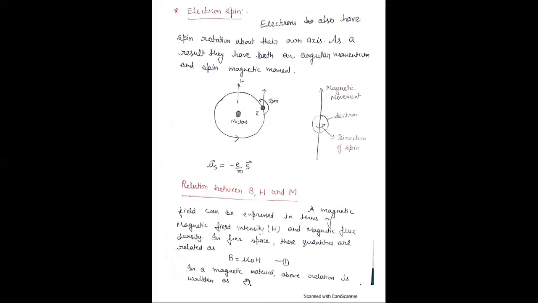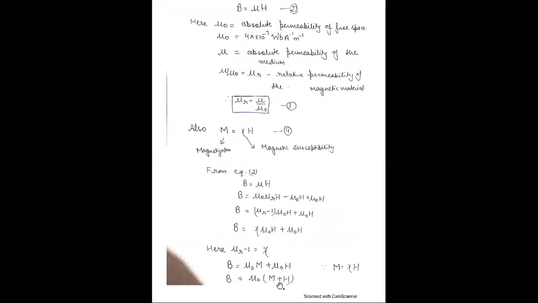Now in a magnetic material, the above relation is written as B is equal to mu H. Mu naught is the absolute permeability of free space, and mu naught is equal to 4 pi into 10 to the power minus 7 Weber ampere inverse meter inverse, and mu is the absolute permeability of the medium, and the ratio of mu by mu naught is mu r. This is the relative permeability of the magnetic material.